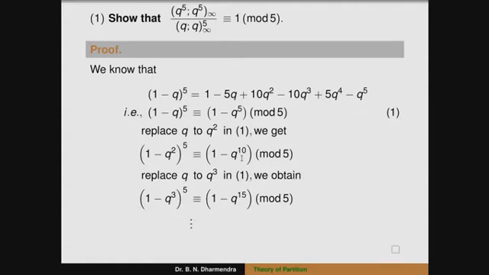So up to infinite terms, we take the terms in multiples of 5. Therefore we multiply the corresponding sides.